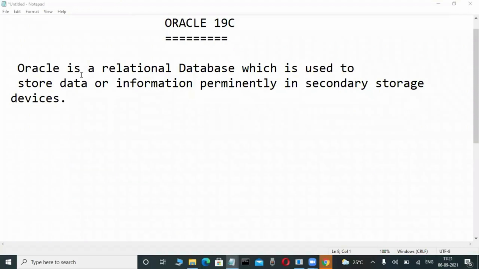Okay, so now Oracle is a relational database which is used to store data or information permanently in secondary storage devices. Okay? And now write it again.